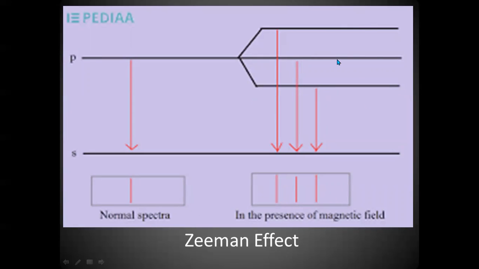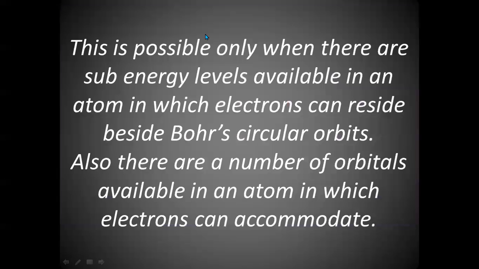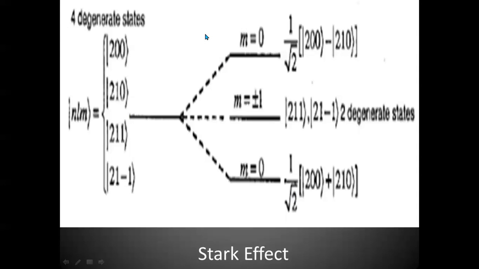P orbitals, 3 p orbitals, px, py, and pz. These will have nearly the same energies under normal conditions. Therefore, they are called orbitals with nearly equal energies, and they are generally called degenerate orbitals.